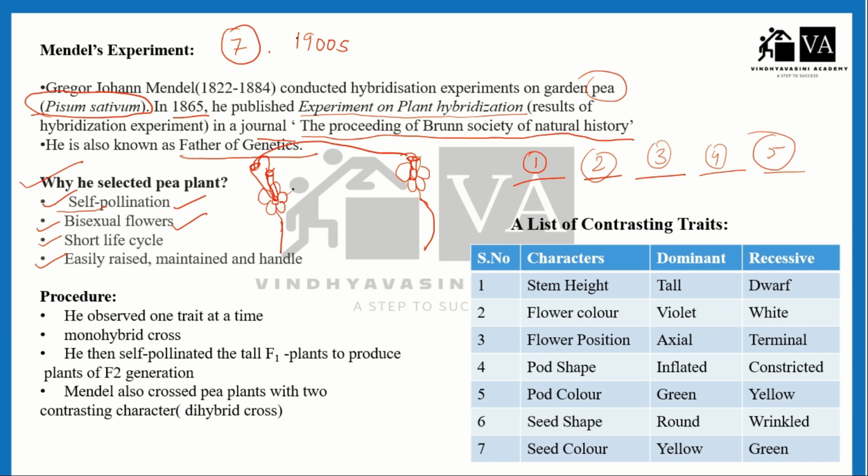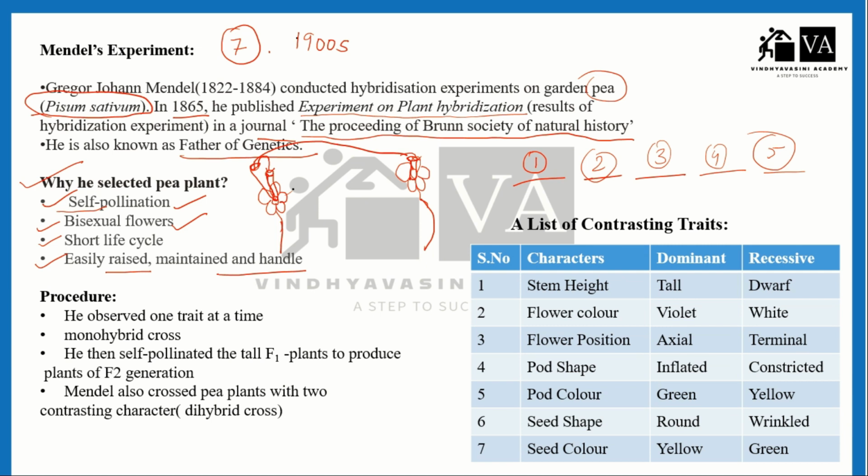The other features were easily raised, maintained, and handled. The pea plant was easily raised. It can easily grow. It can be easily maintained and handled. The pea plant has well-defined, discrete characters. So these are the features for which Mendel selected the pea plant for his experiment.